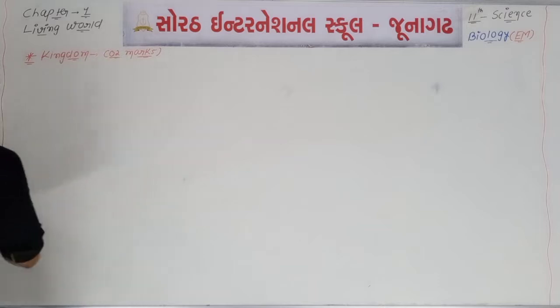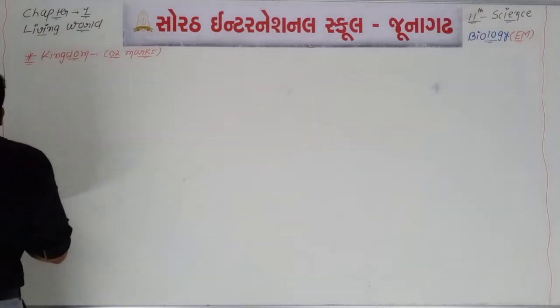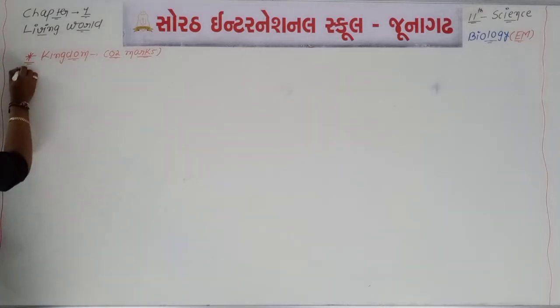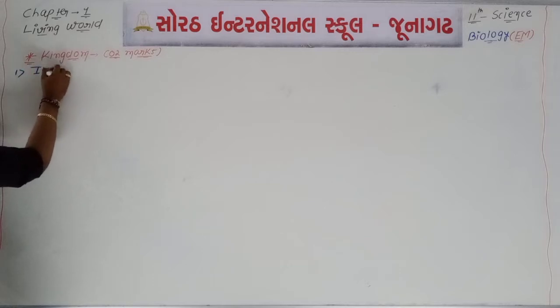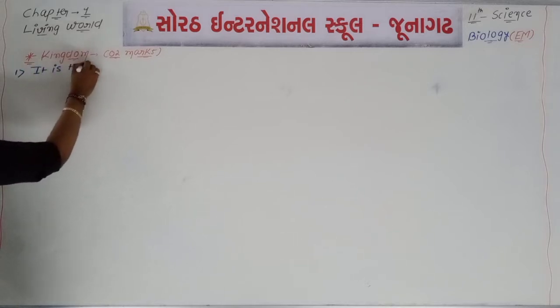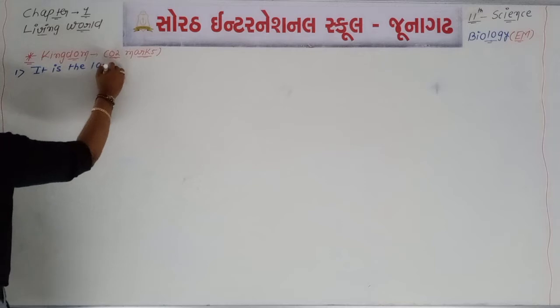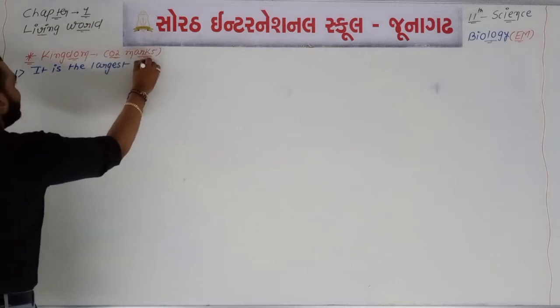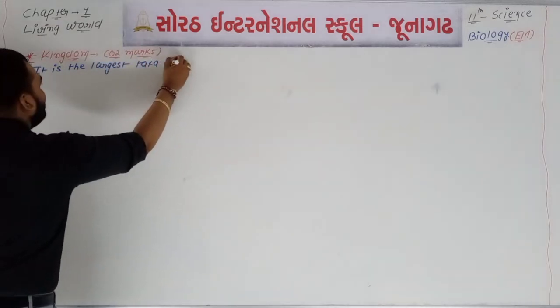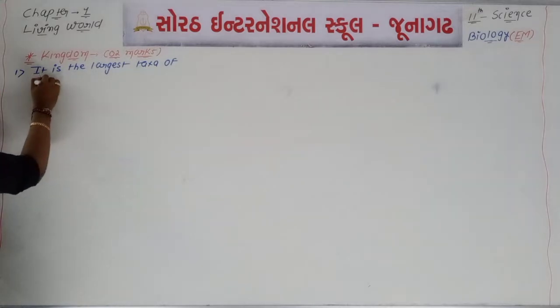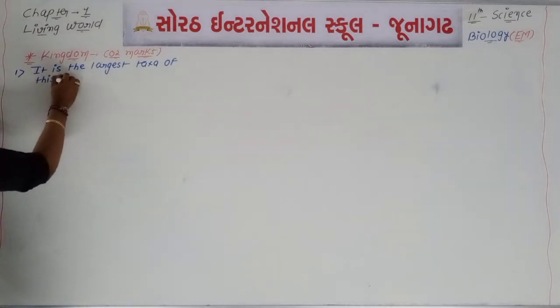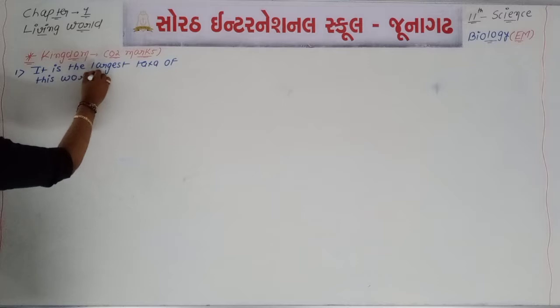What about the first point? First point, kingdom is the largest taxa. Kingdom is the largest taxa of this world.